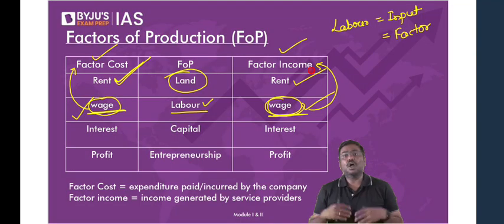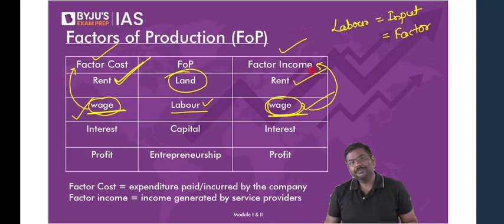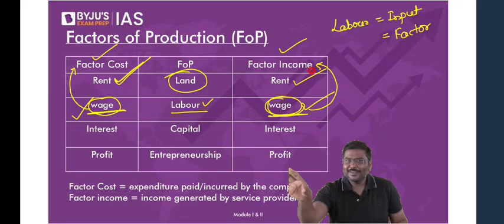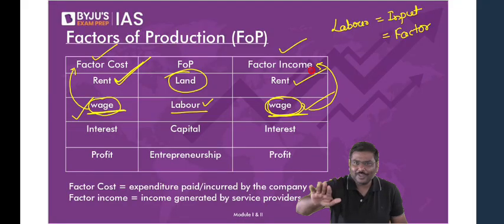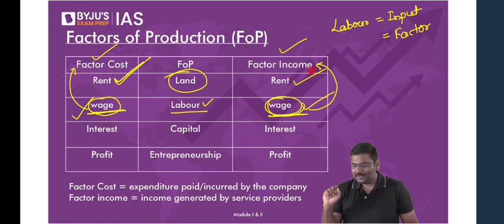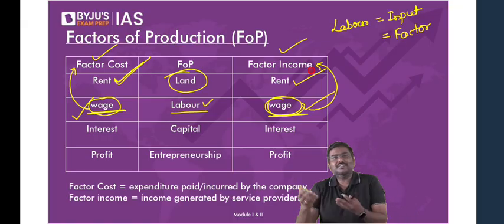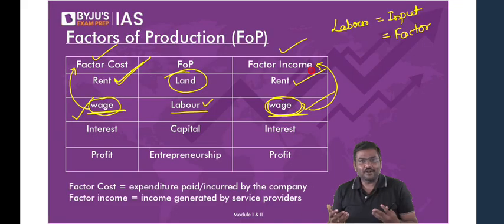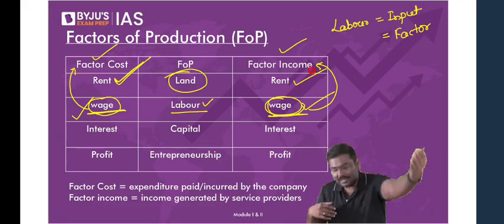For example, sir, how? You will go to a restaurant. You will order food. You will consume food. You will pay money. For you, it is an expenditure. All of you okay with this? For you, it is an expenditure, cost for you. But for the owner of the restaurant, can I call it as income? So I hope you understand. You'll order something on Dunzo, on Blinkit, etc. For you, it is an expenditure. For them, it is an income.